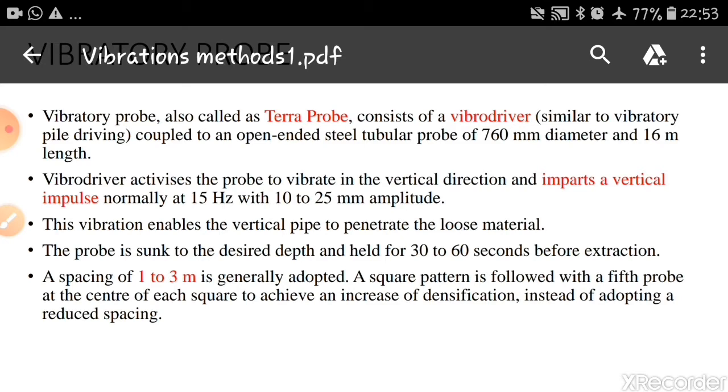While adopting the spacing, a square pattern should be followed, so that each corner of the square is vibrated first, and then the center of the square is vibrated. This gives increased densification, instead of adopting a reduced spacing, which would reduce the number of holes so the work would be done quickly.